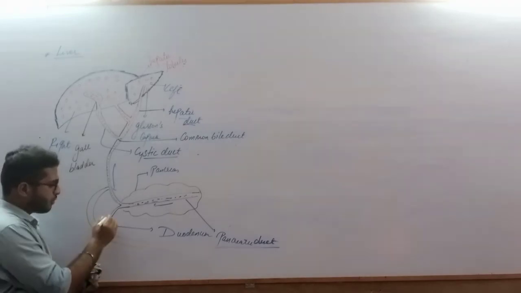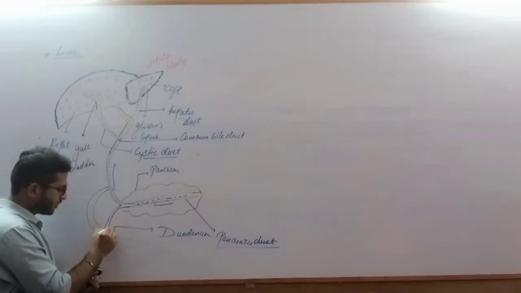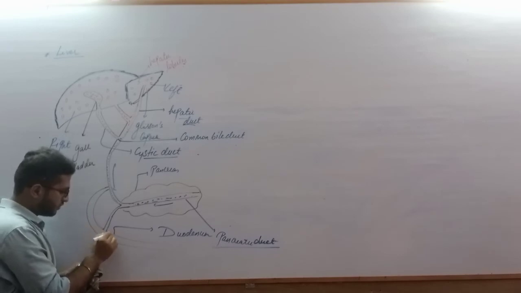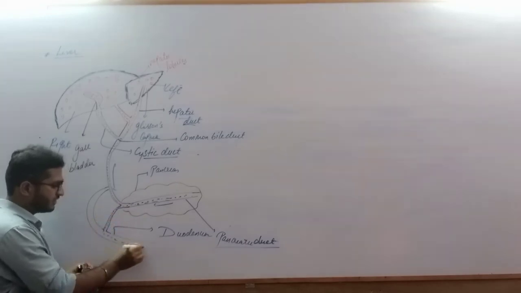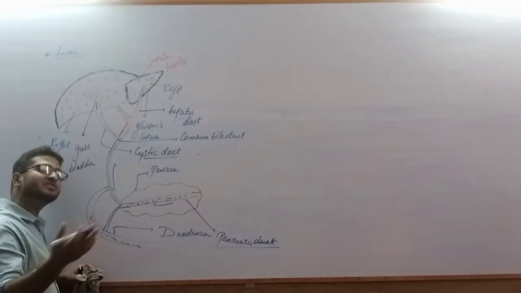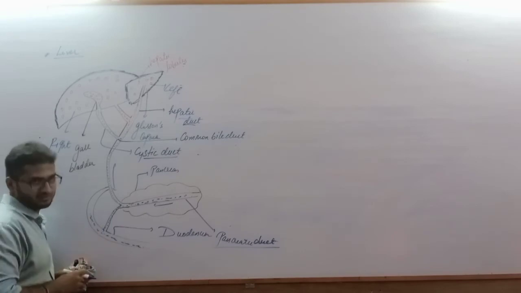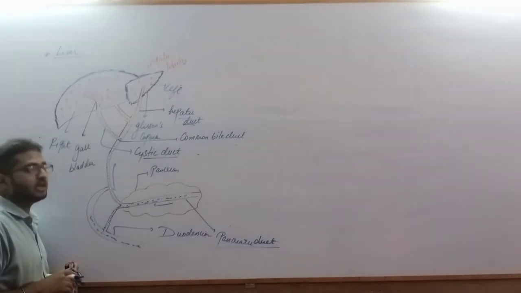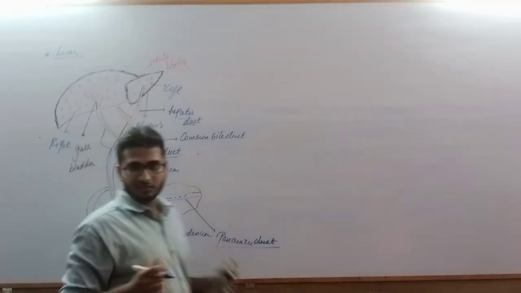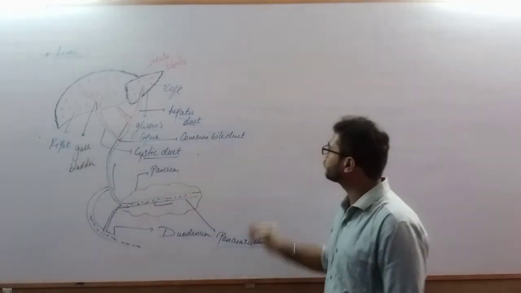Both these ducts open into the duodenum. So from here the bile will go inside the duodenum and it will start digesting the fats. So this is about the duct system of the liver. Clear? So let us write our points regarding this duct also.